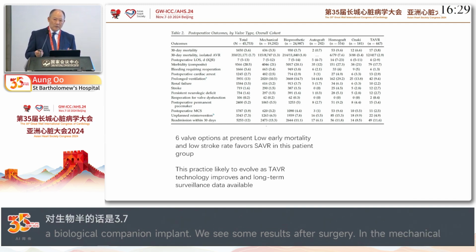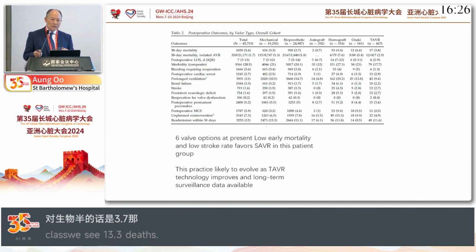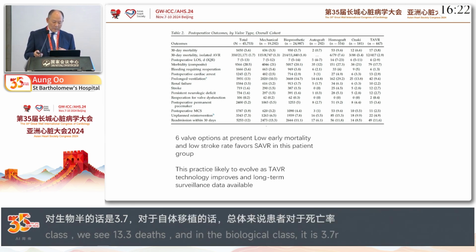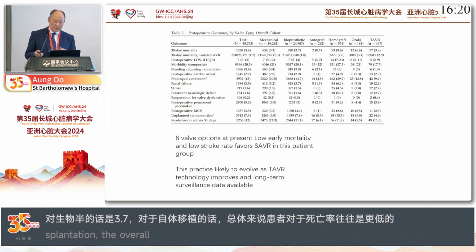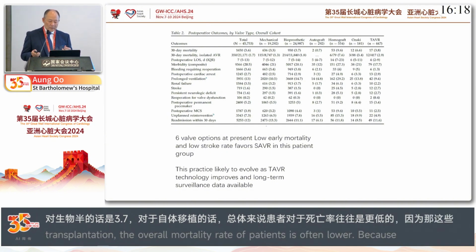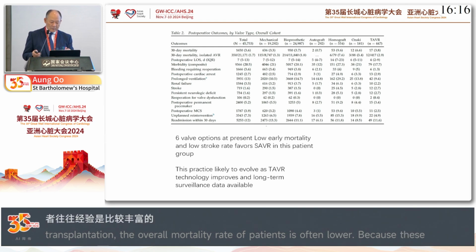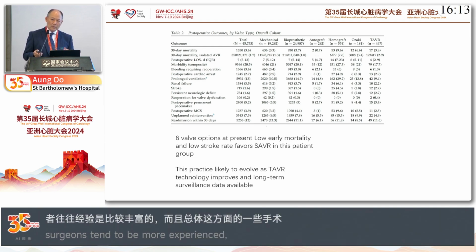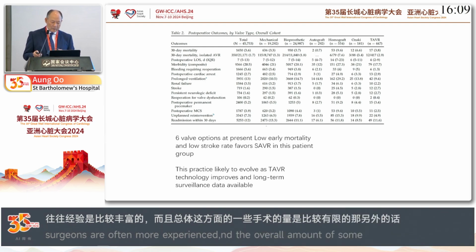Obviously, autograft is the Ross procedure. That patient group always tends to get lower mortality because they were operated on by senior expert surgeons and in small numbers. Homografts also have a high incidence of mortality, partly because they are probably used for endocarditis, and then the Ozaki procedure and TAVR procedure.